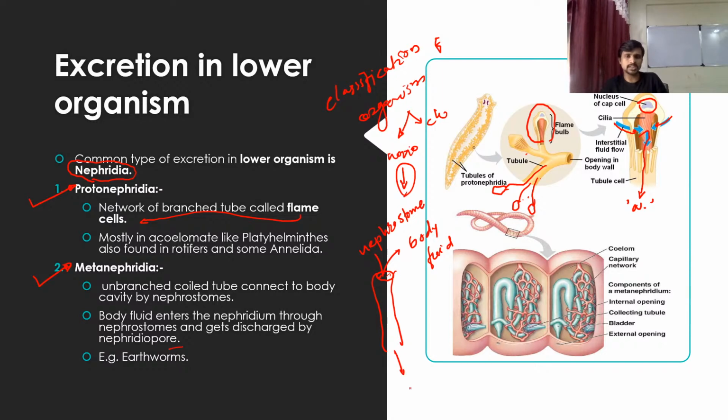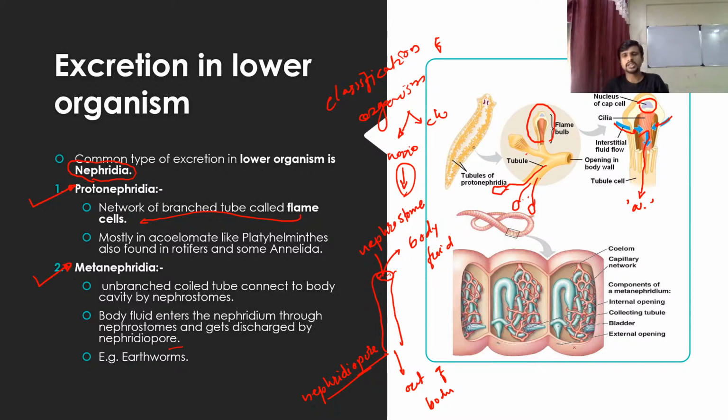And when it opens out of the body, this hole is called the nephridiopore. So this is how this structure is arranged.